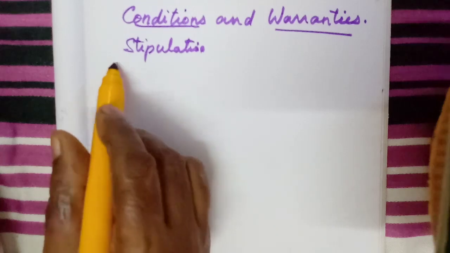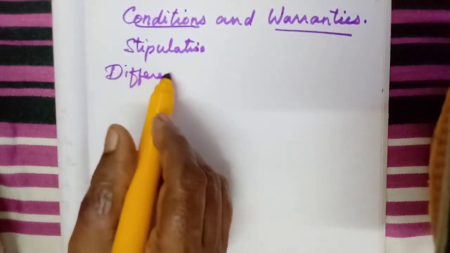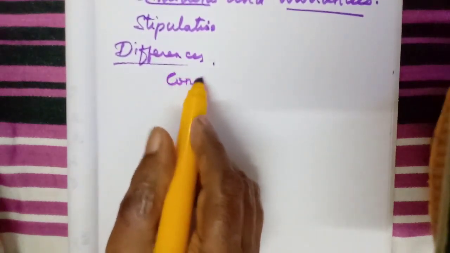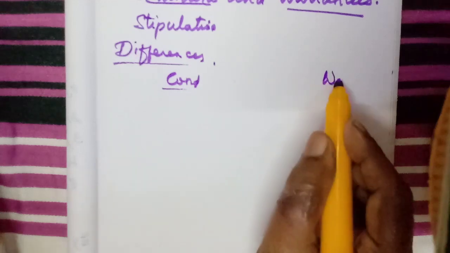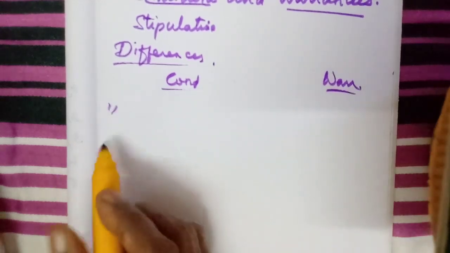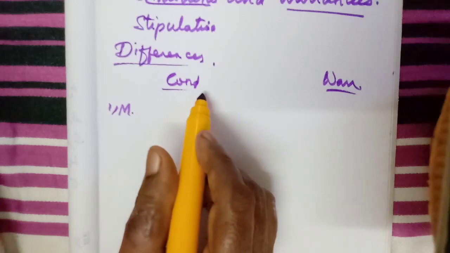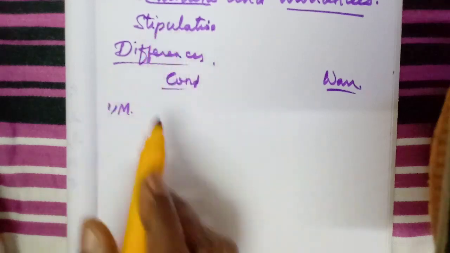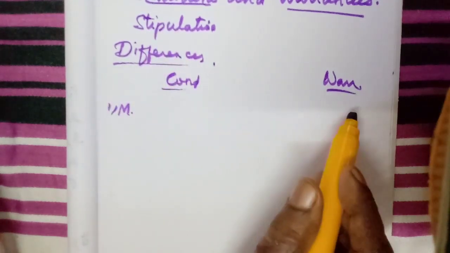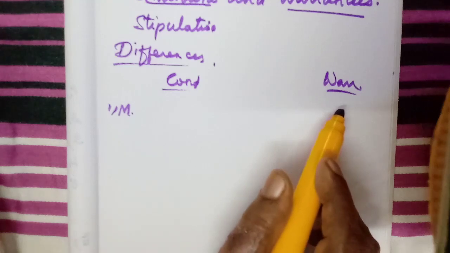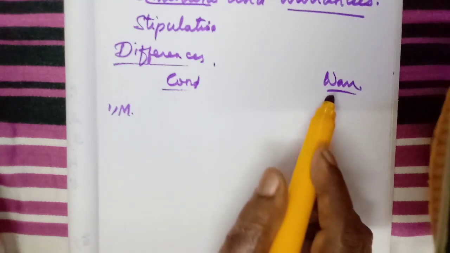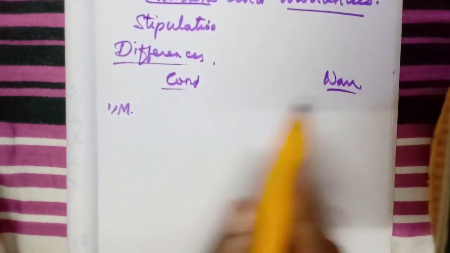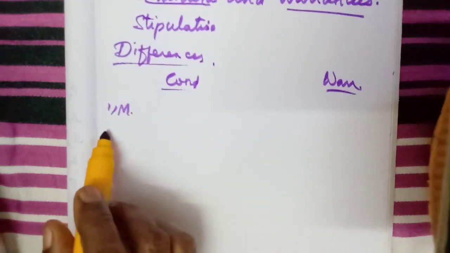Okay, and then some of the differences are also given. You have to learn these differences. Okay, here condition, here warranty. What is the meaning? The meaning of condition: it is a stipulation that is very essential for the purpose of the contract of sale. Here, this also is a stipulation which is not essential for the main purpose, but we can use the word collateral to the main purpose. Okay, it supports the main purpose. That is the meaning.